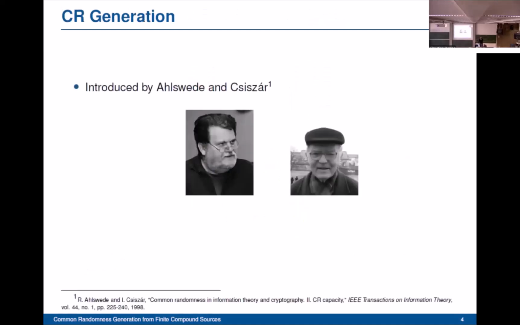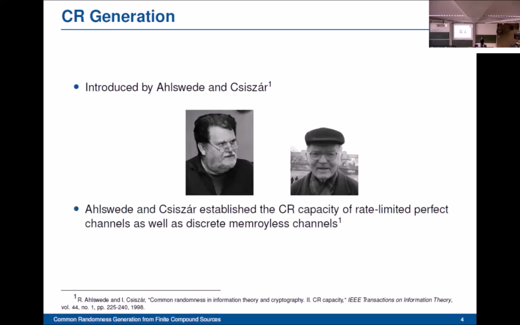The problem of common randomness generation was initially introduced by Ahlswede and Csiszár in 1998. In their work, they introduced several models for common randomness generation. Maybe the most standard is the two-source model with one-way communication, where they considered the case when the terminals communicate over rate-limited perfect channels, and the case when they communicate over discrete memoryless channels. They established a single-letter formula for the common randomness capacity for both models.